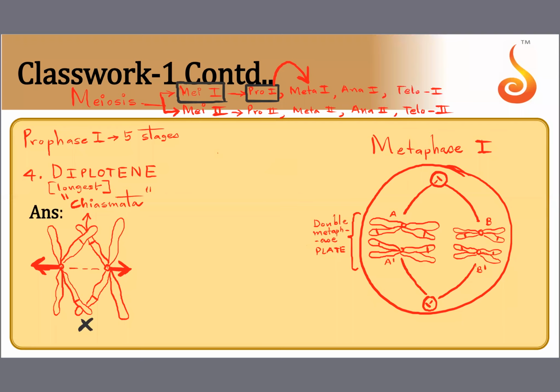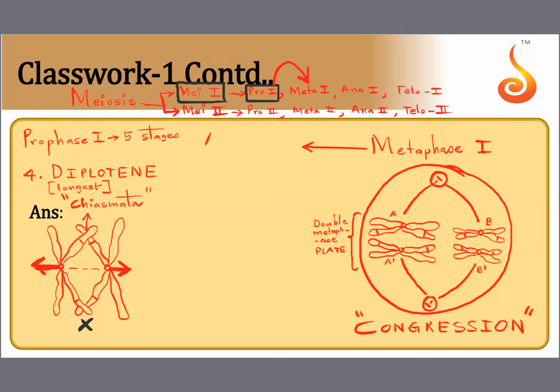And you know, the coming together at the equator is called congression. The chromosomes have to get pulled to the equator. First, they should form a line, no? The forming of the line is called congression. Because they have congressed, they come to the center, they form an equatorial plate, which is called the double metaphase plate.